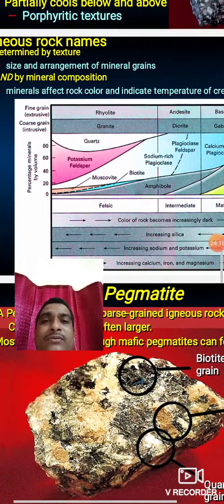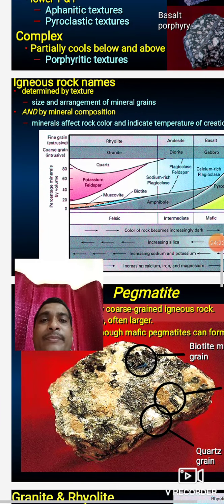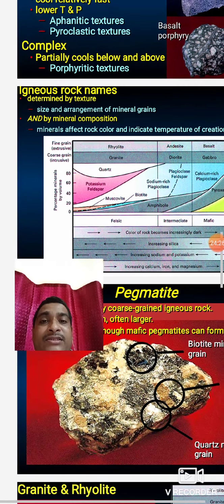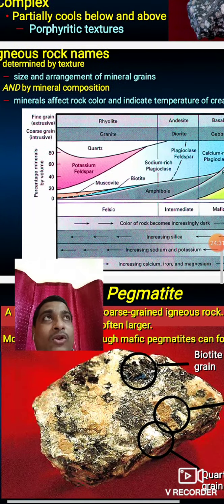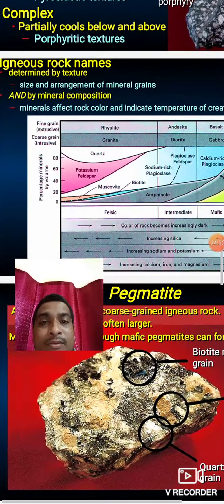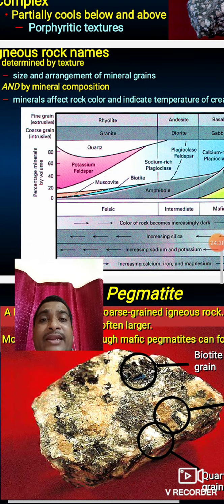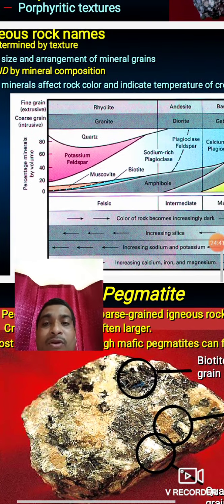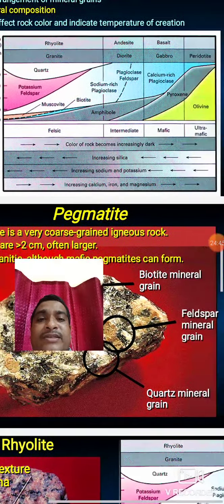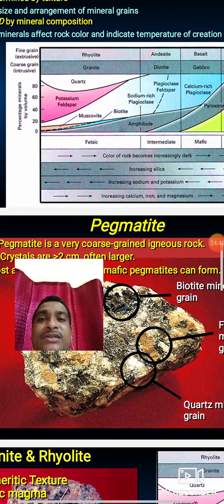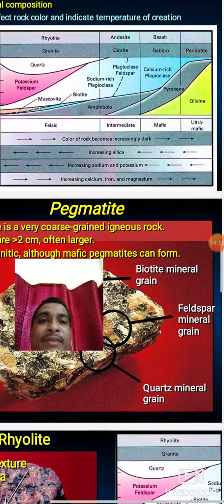The next important topic is igneous rock names. The nomenclature of igneous rocks is determined by textures, size and arrangement of the mineral grains, and by mineral composition. The rock name is based on the presence of mineral grains, the mineral composition, the arrangement, and the size of the grains in a rock. You should see this figure, based on fine grain texture, coarse grain texture, then presence of minerals.